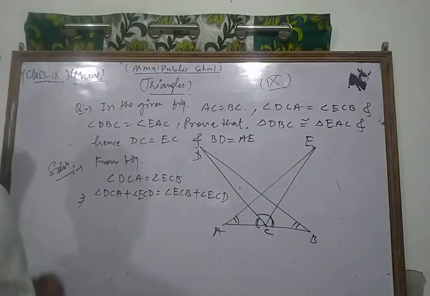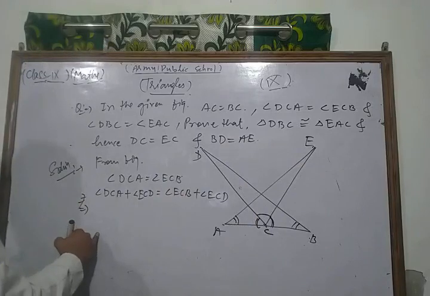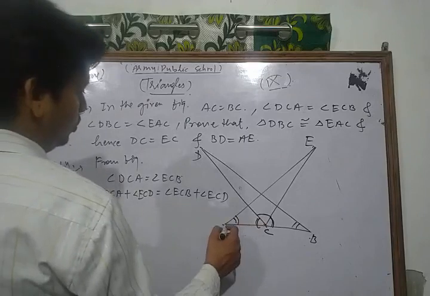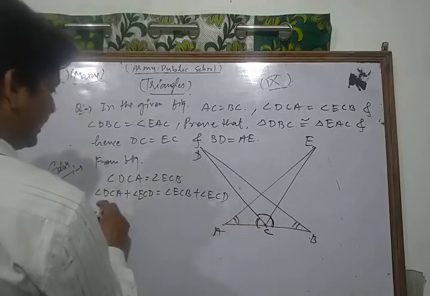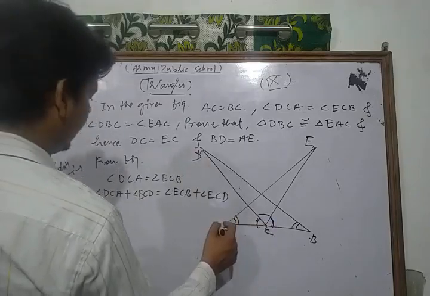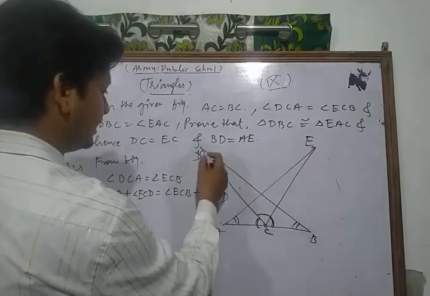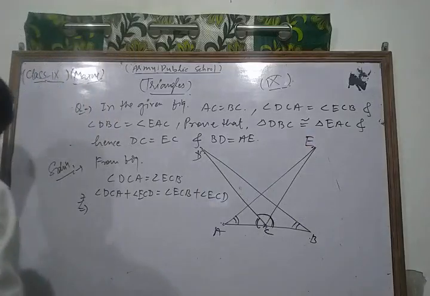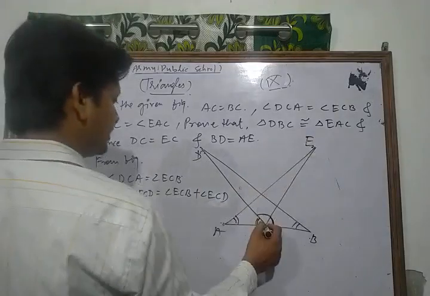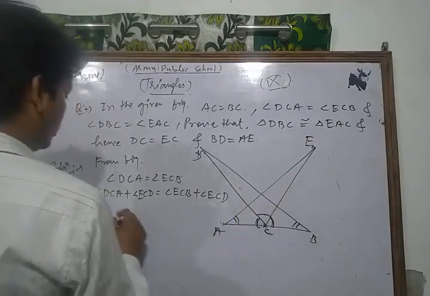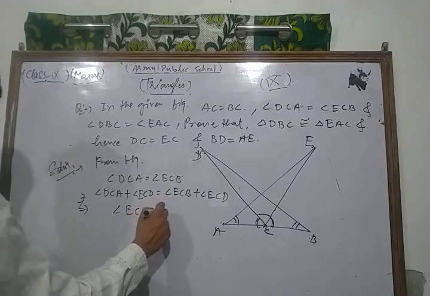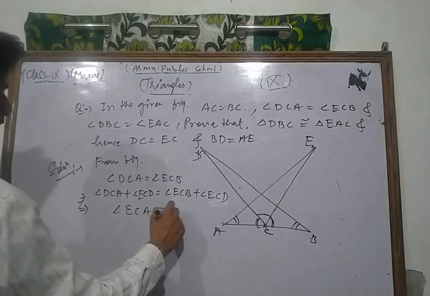Now we get what? DCA plus ECD is angle ECA, and ECB plus ECD is angle DCB. So we can write angle ECA is equal to angle DCB.